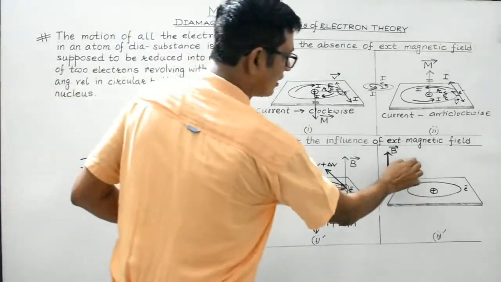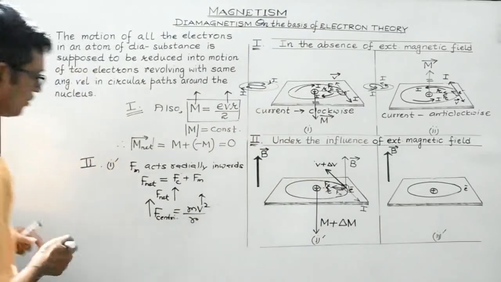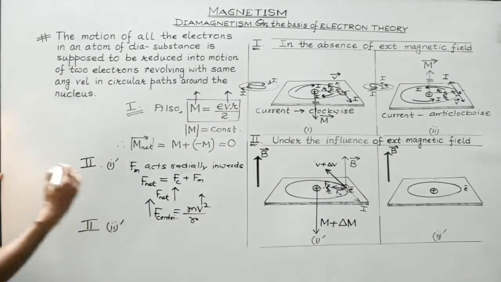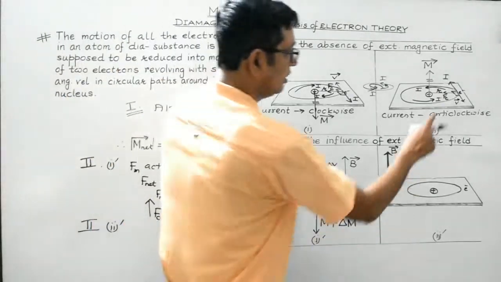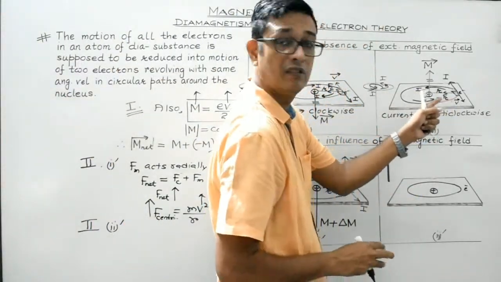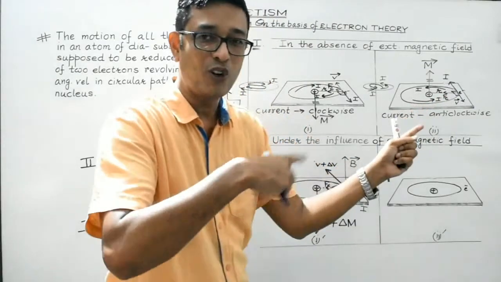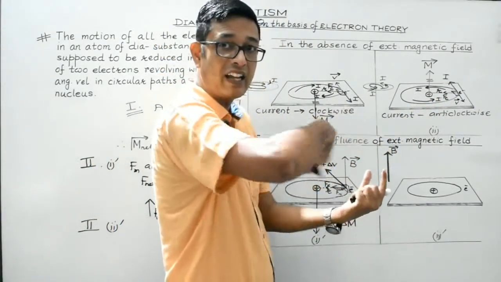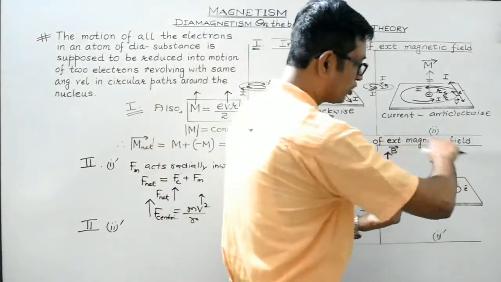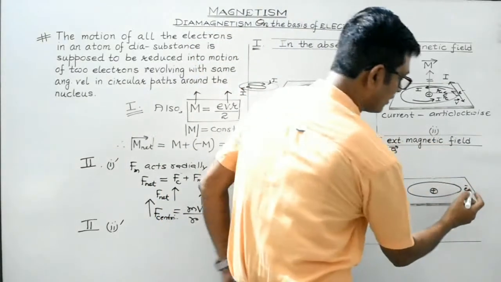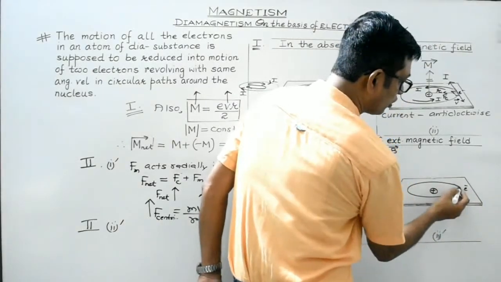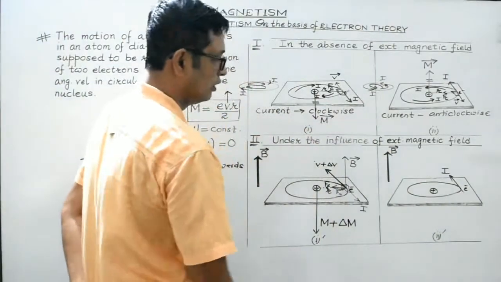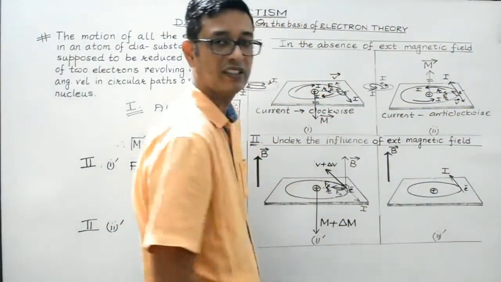Now let's consider this case. Second case and second dash. In this case, we have assumed a pair of electrons having opposite orbital motion. So in this case, if we have considered the electron to be moving in the anti-clockwise direction, here the electron will be assumed to be moving in the clockwise direction. Its velocity vector would be like this. So it will constitute a current in the opposite direction. This is the direction of the current. Clear? So here the current is in the anti-clockwise direction.